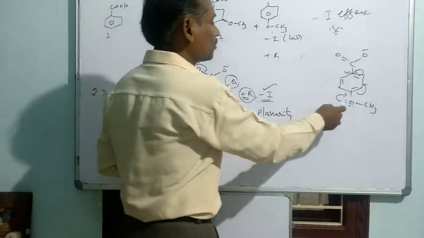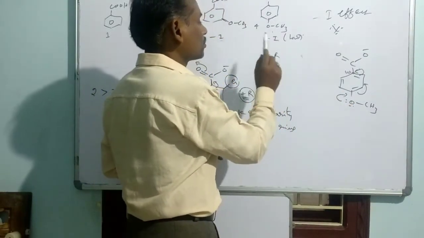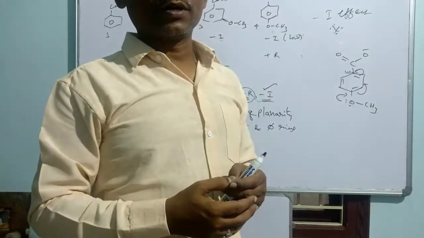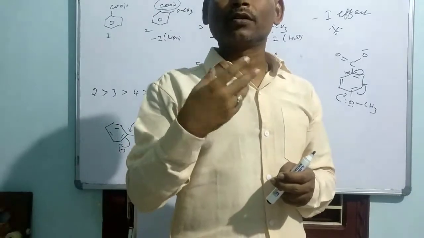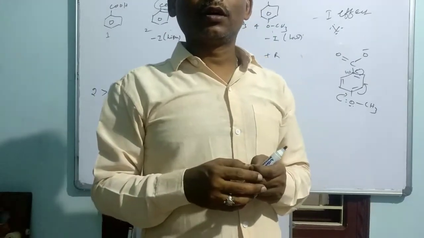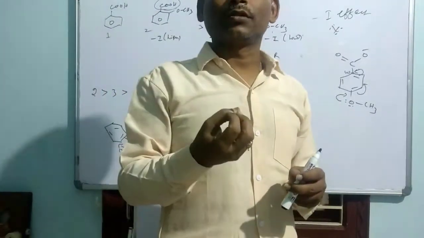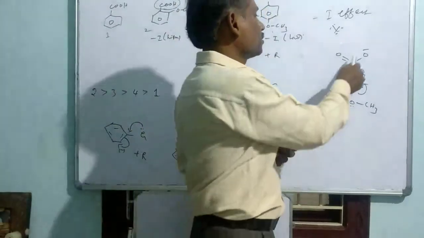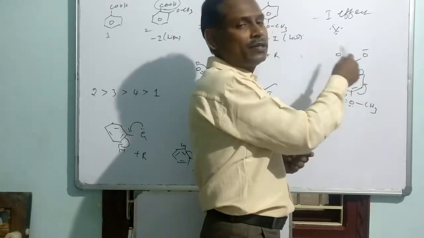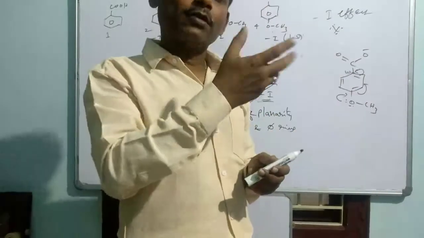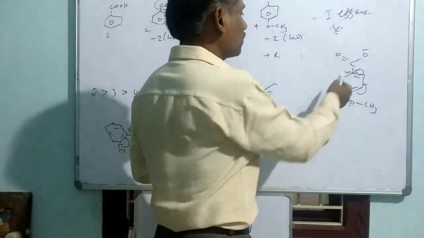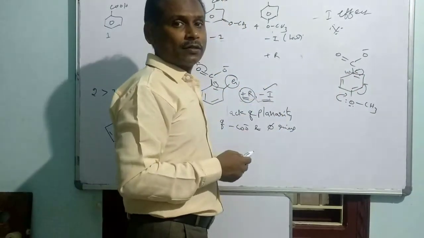That means whenever the methoxy group is considered, it involves the positive resonance, which is going to decrease the acidic strength of the benzoic acid, because electron pumping groups are going to destabilize the conjugate bases of the acids. The conjugate base has a negative charge, and this group increases the electron density over that. That means this charge will be still increased because of the pumping of electrons by this group. So the conjugate base will be destabilized, and then automatically we can say the respective carboxylic acid is less acidic, because the base takes a proton and gets back to the original acid.